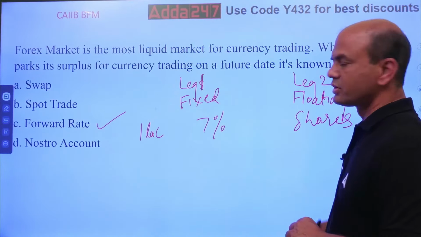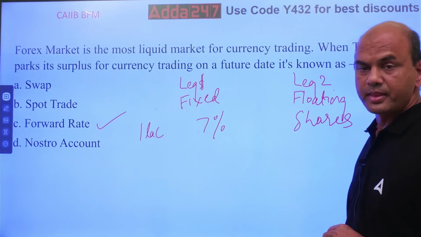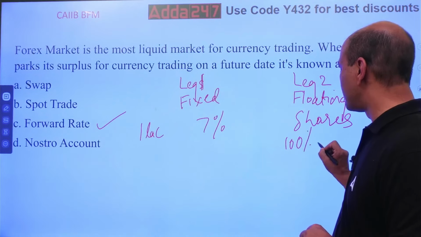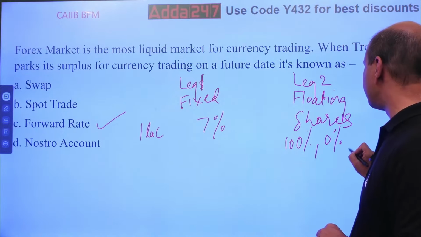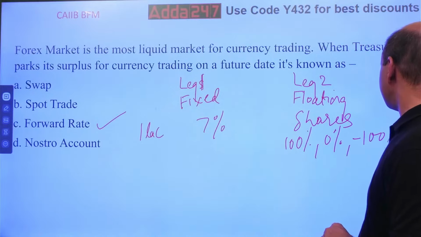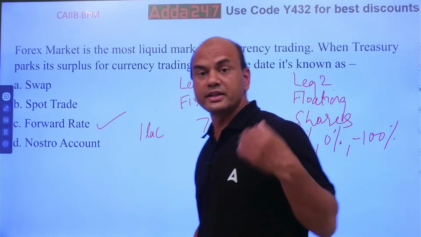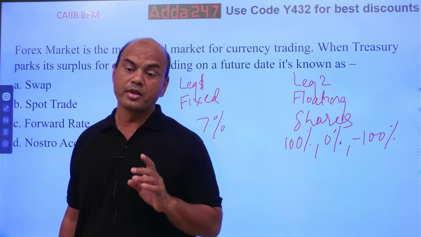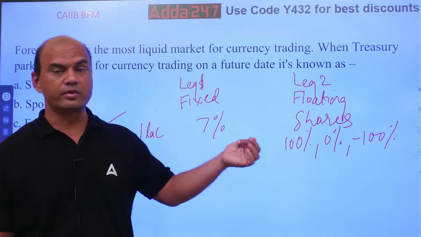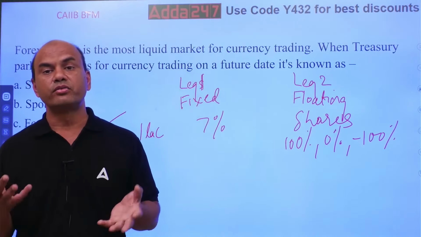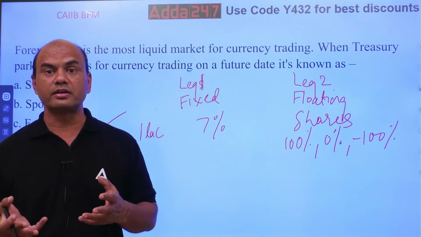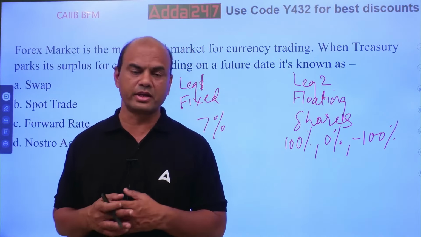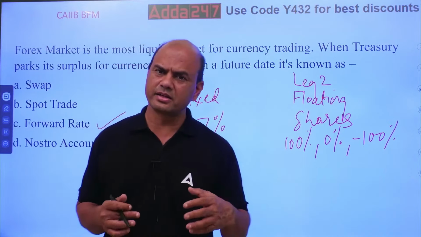Now in shares, do I know what will be the returns? In shares I can get 100% returns, or I can get 0%, or I can get minus 100%. Anything can happen. So this leg is known as the floating leg. Fixed and floating. Okay, so remember this concept, fixed and floating. Swap is basically the fight between the fixed and floating, or the trading between the fixed and floating rate. Generally it is done in currencies.